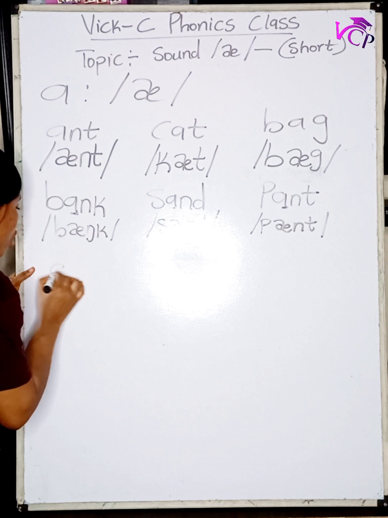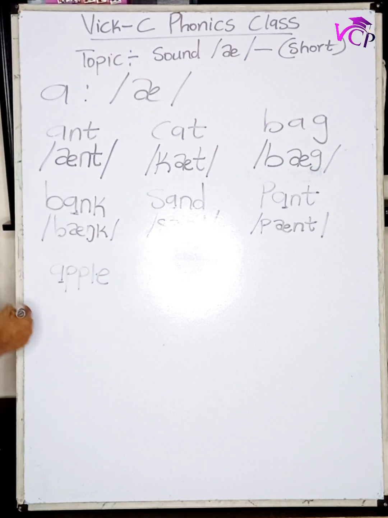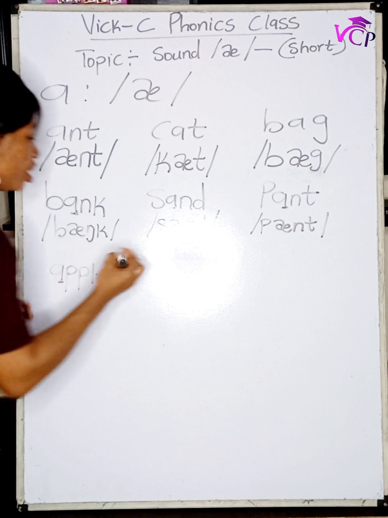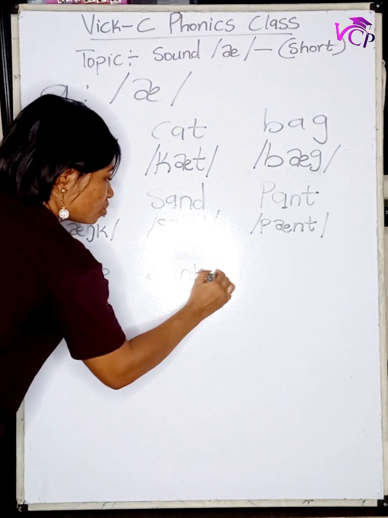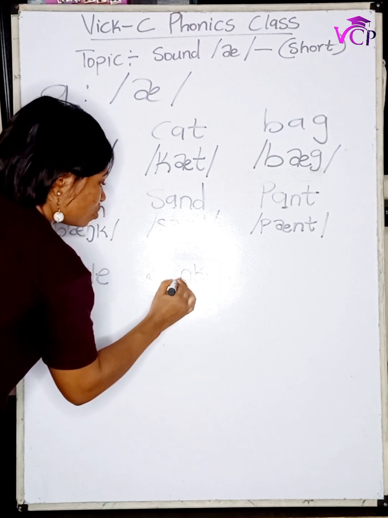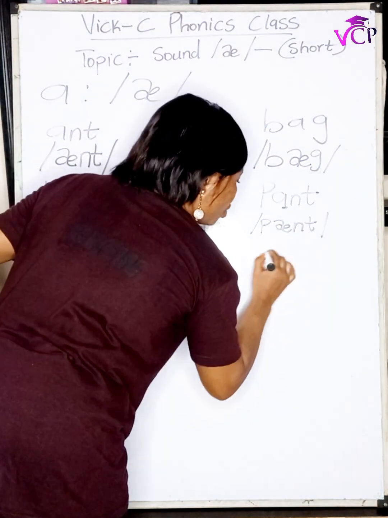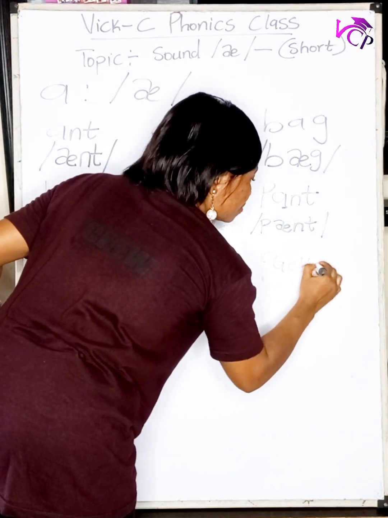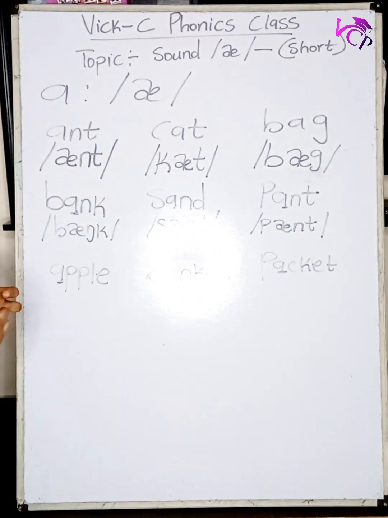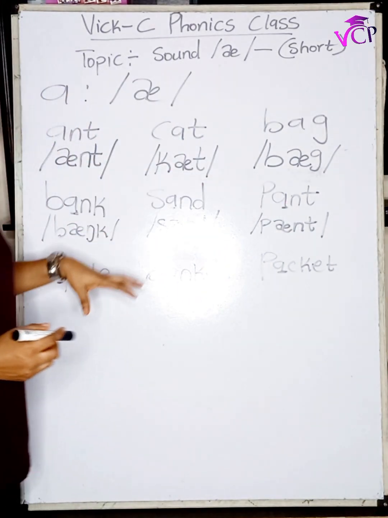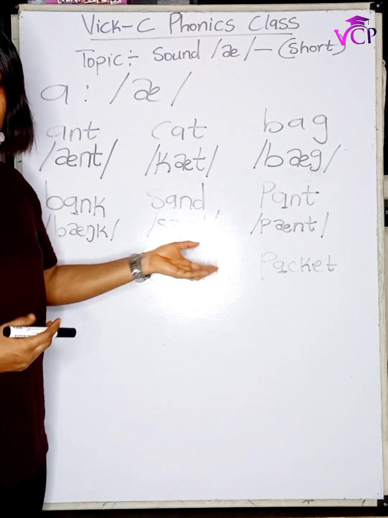Let's go over to words like apple. We have more than 3-4 letter words like blanket and words like party. All right. So now all these words contain the short A sound.